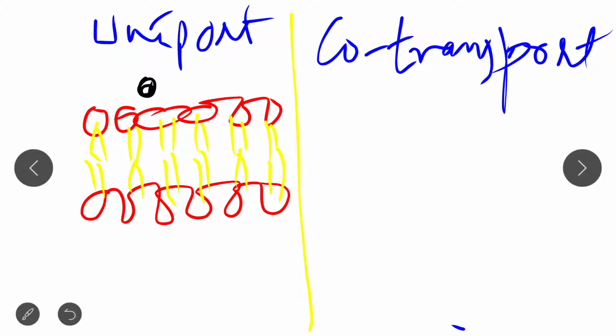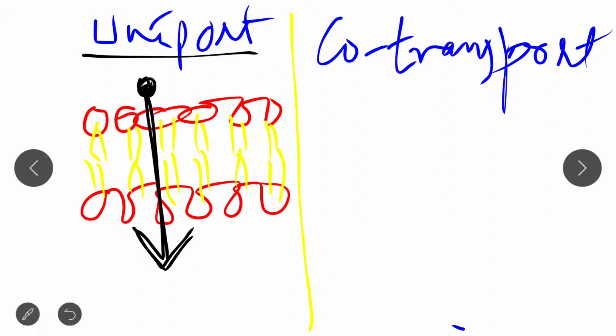So in case of uniport, the molecule shown in black is transported from here to here, just in one direction. This is uniport. The molecules are transported only in one direction. So this is the uniport, that is unidirectional transport of molecule, which takes place in the lipid bilayer.